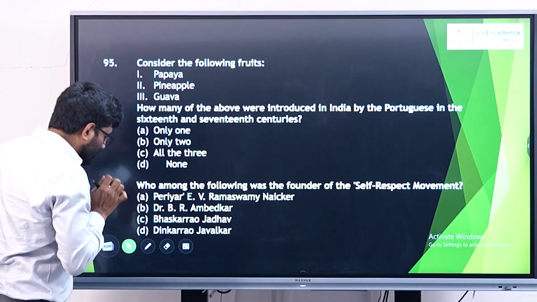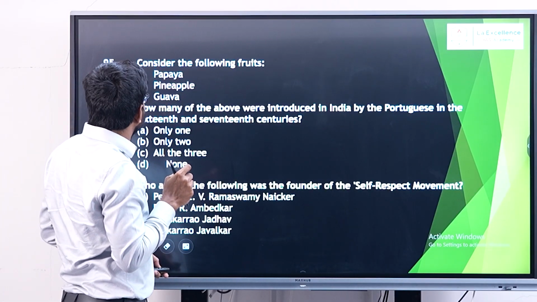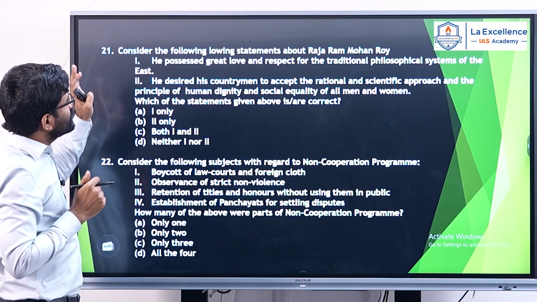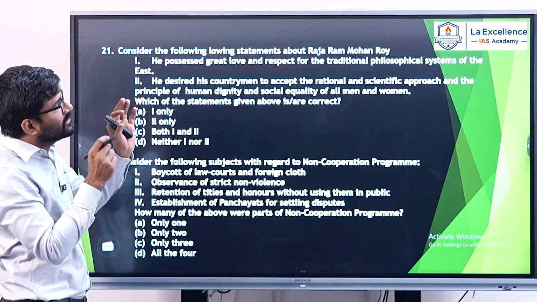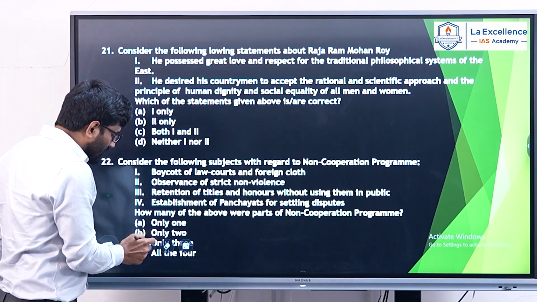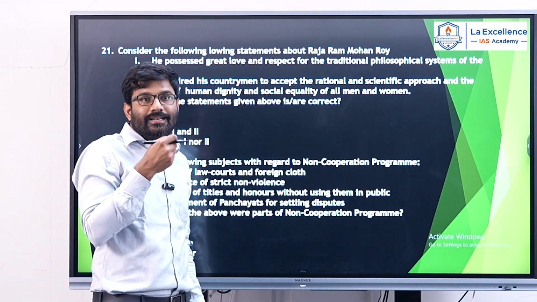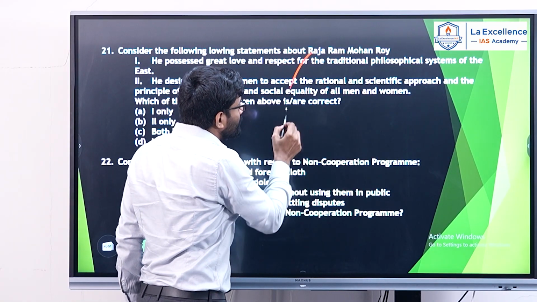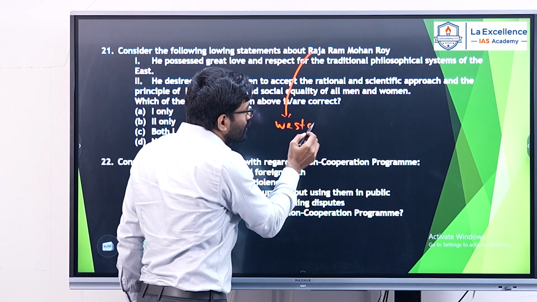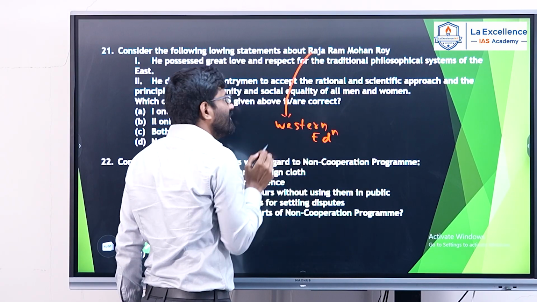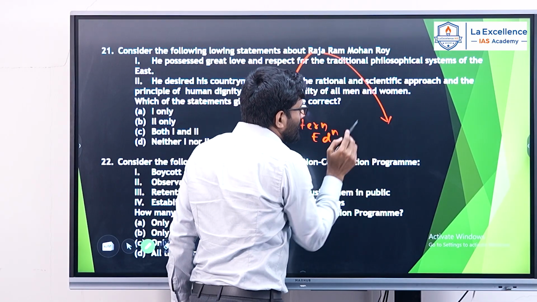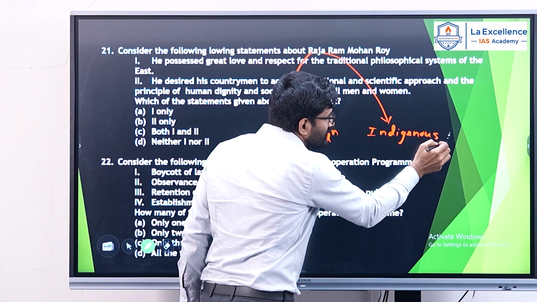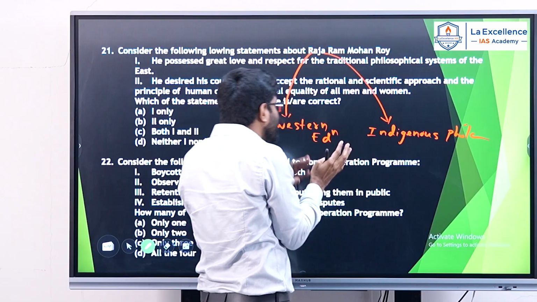So let us analyze in detail the history questions in today's paper. So let's look at the first question. Consider the following statements regarding Rajaram Mohan Rai. As you all know, Rajaram Mohan Rai was the social reformer of 19th century. Rajaram Mohan Rai supported Western education on one side. Even he supported the indigenous philosophical system.